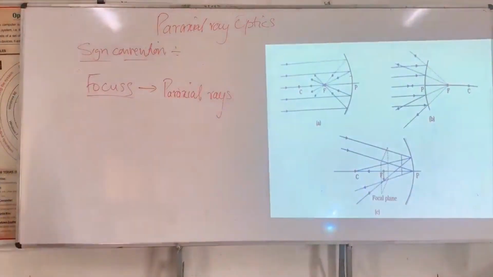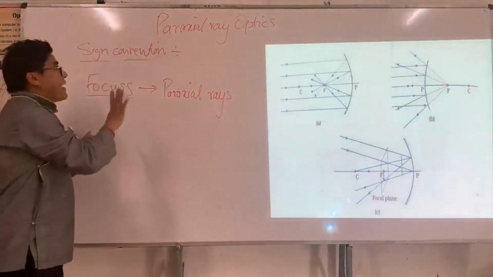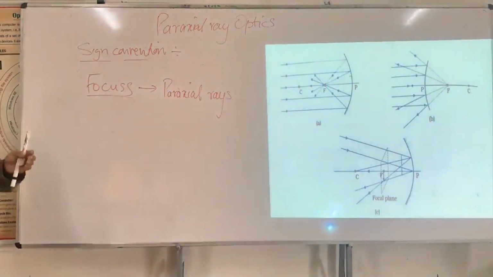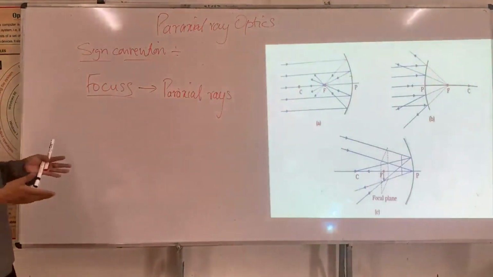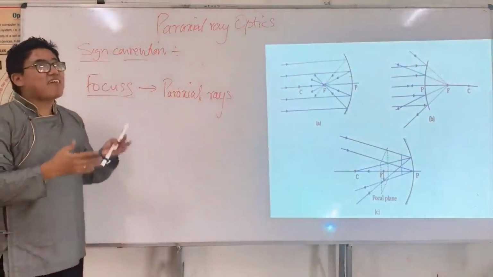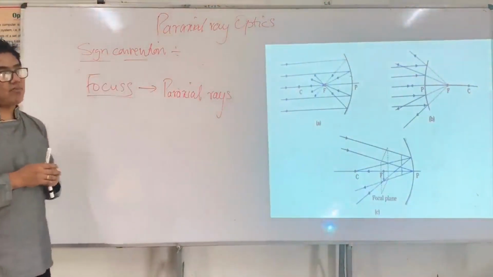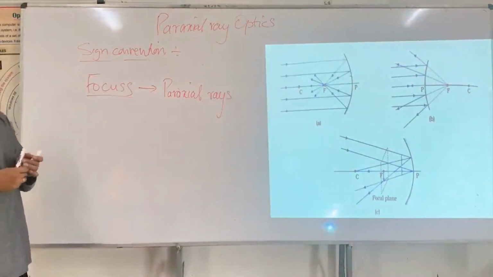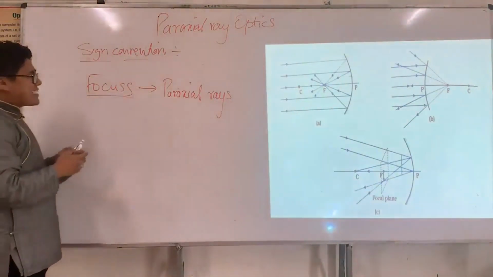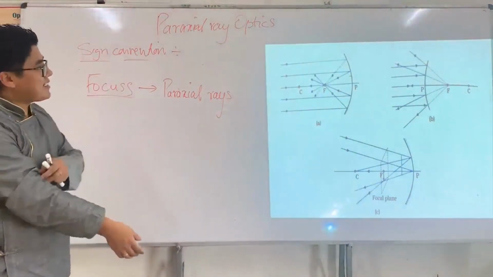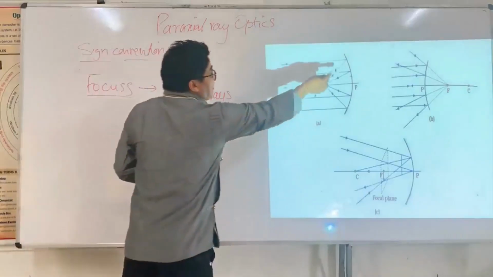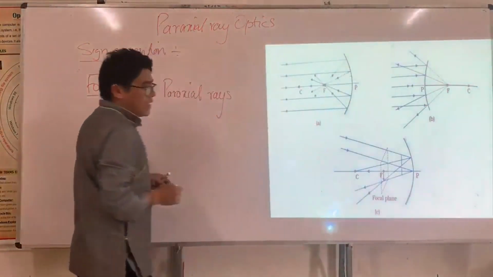What is the reason? We are going to take only paraxial rays. Image formations are described using incident paraxial rays. What is a paraxial ray? Paraxial rays are rays which are incident on a mirror very close to P.